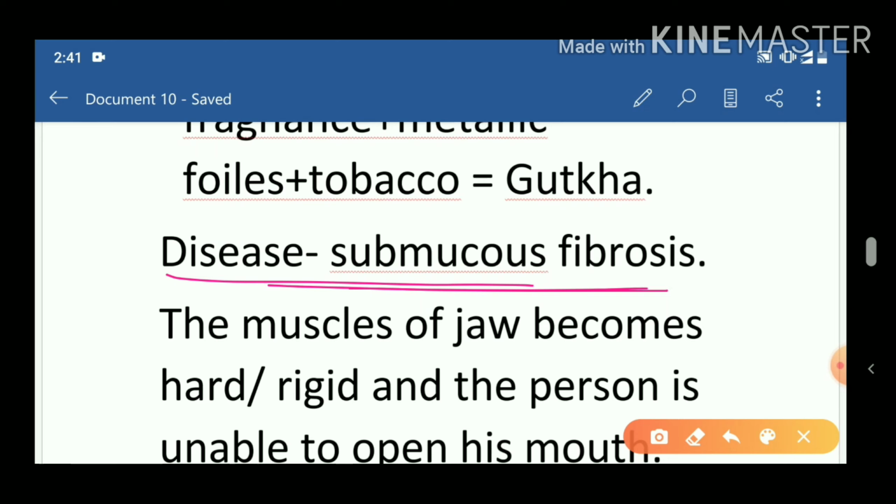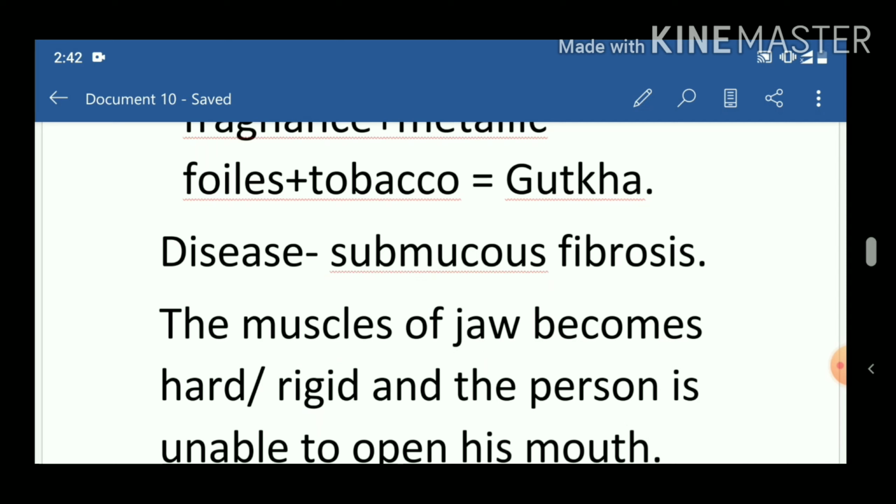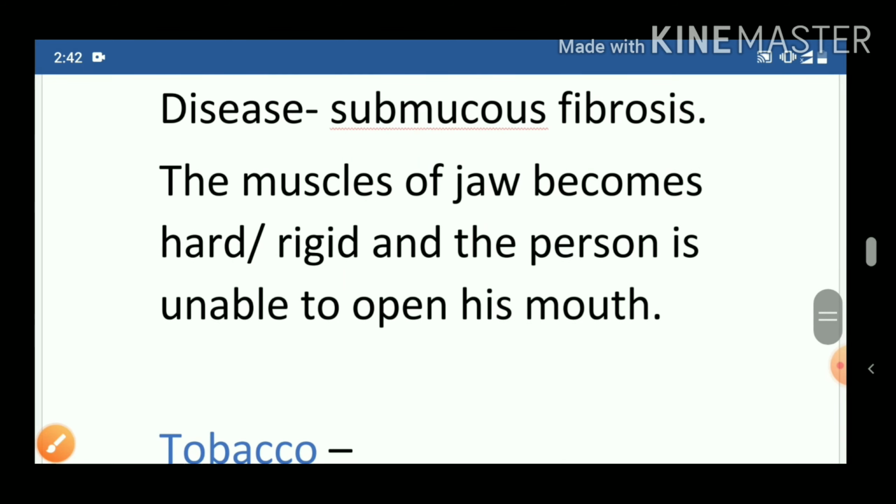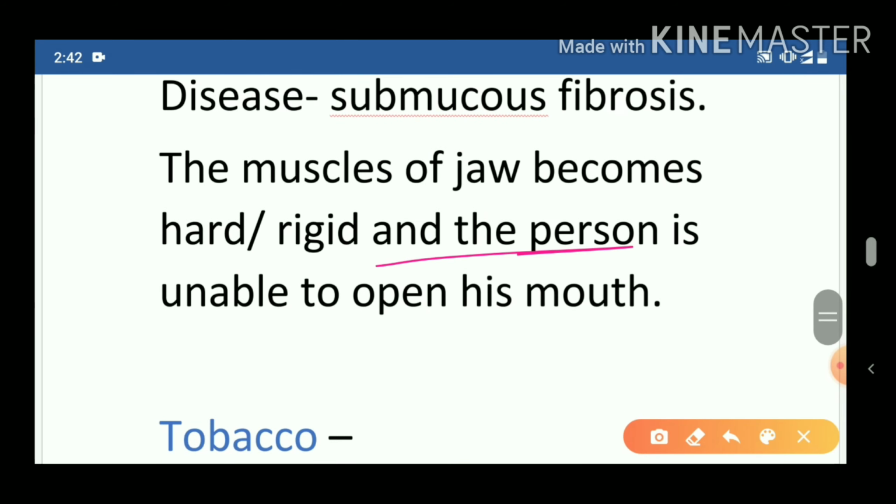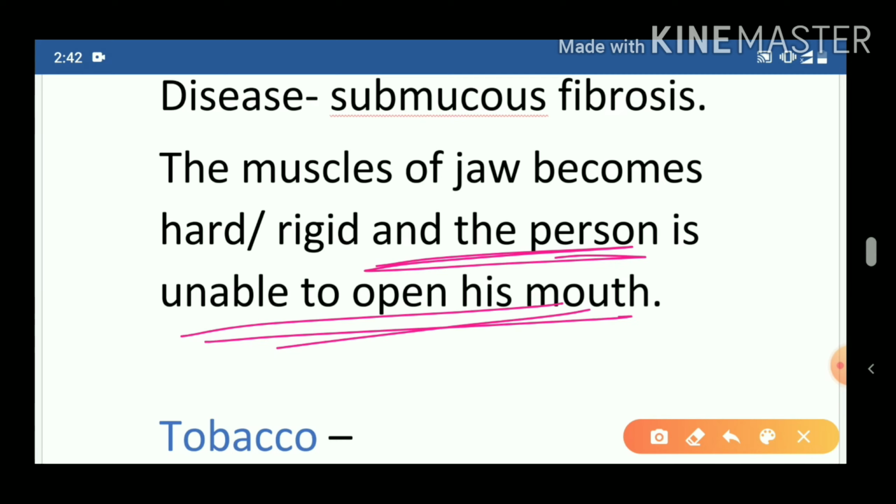The harm is submucous fibrosis. A disease caused by eating gutka. Now what is submucous fibrosis? This is a disease which is related to our jaw. The muscles of the jaw become hard or rigid. That means the muscles become hard and the person finds difficulty opening his mouth. So this is a very dangerous disease. The persons who eat gutka are unable to open their mouth properly. This disease is known as submucous fibrosis.